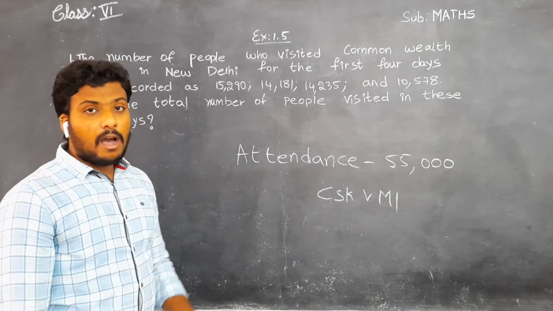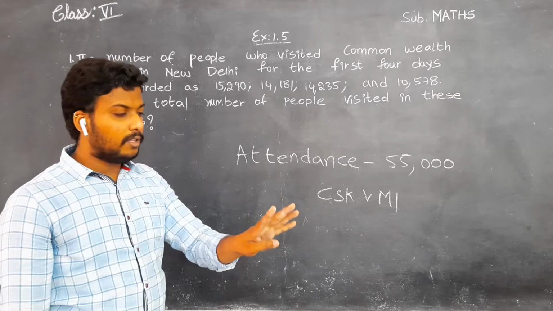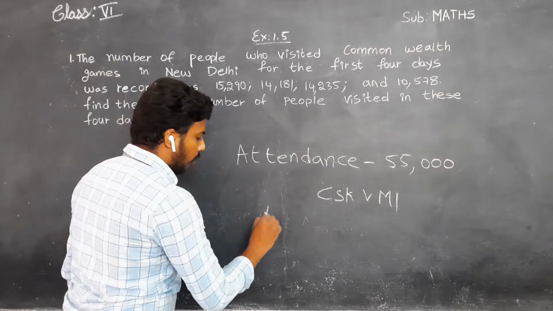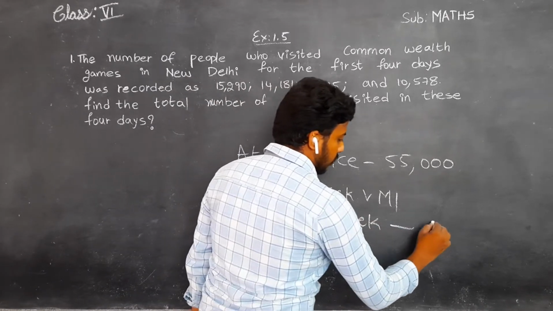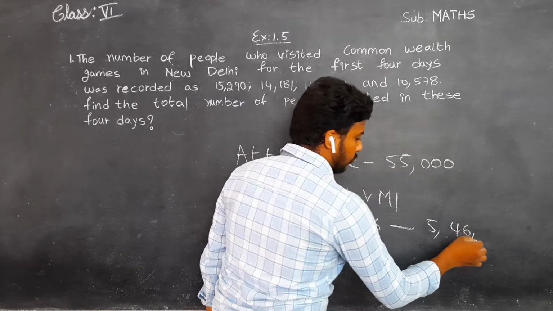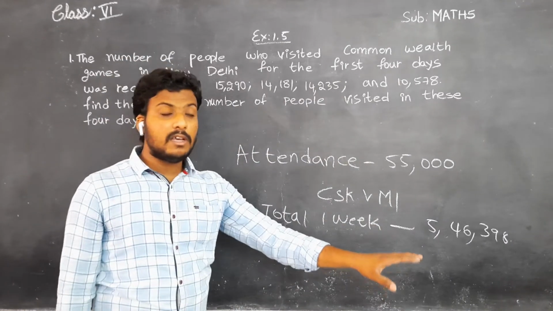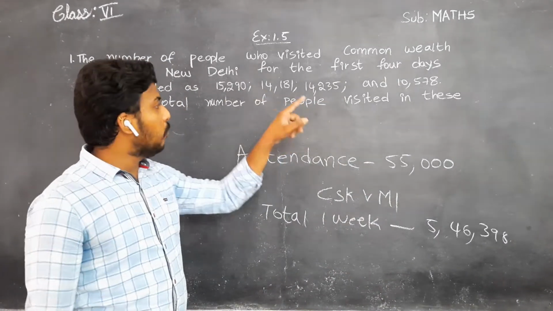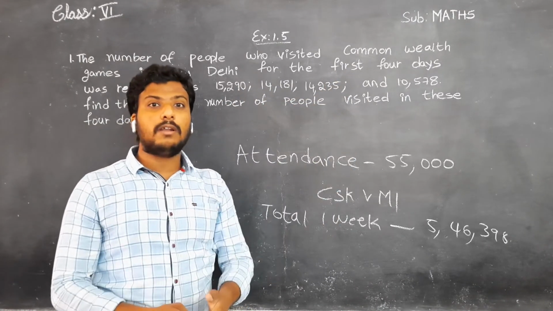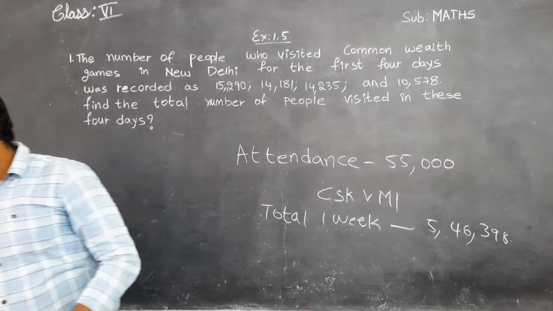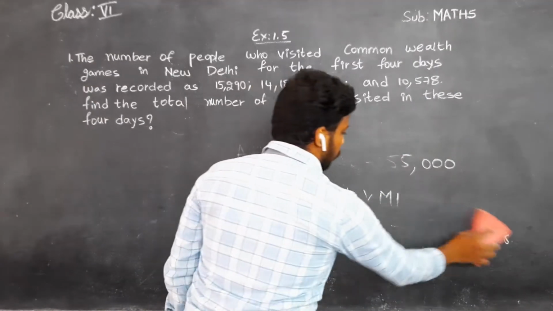Understand, children? And after a week, after the first ceremony of the IPL, they'll give the total attendance for 1 week like this: 5,46,398. Overall for the whole week they'll give attendance like this. Here too in the question, the people came like this for the first day, second day, third day and fourth day. He is saying find the total number. Understand, children? He is asking to find the total number on these 4 days. Now, let's write the solution.